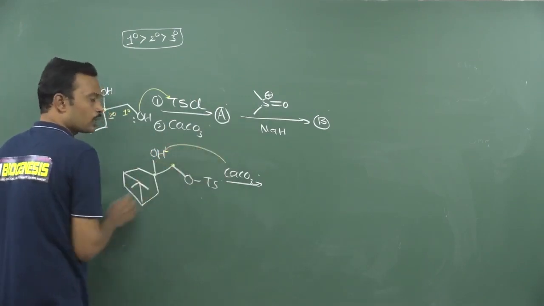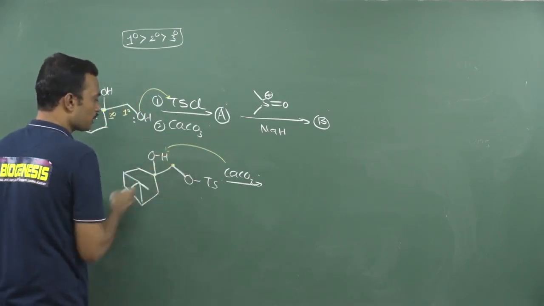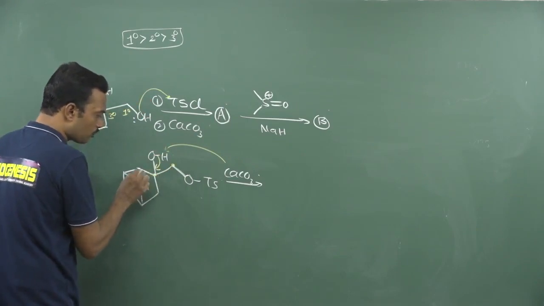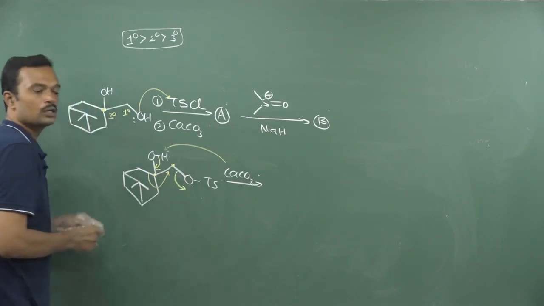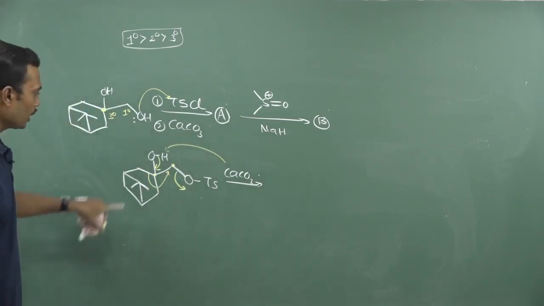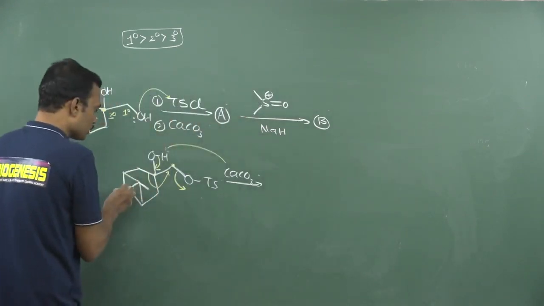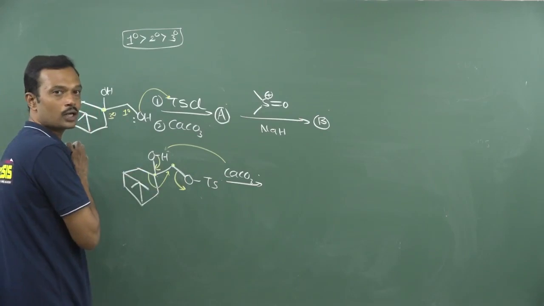Now it will take the proton here. So you can write like this, it is a hydroxy group like this. Now it will take the proton, it will migrate, and you can break either this bond or this bond. Why? Because both are CH2s. Now this will migrate and attack here, and the tosylation is completely removed. Now see, you can write like this. See, here 1, 2, 3, 4, 5, this is 6 and this is one more, 7. Total 7 carbons are present.